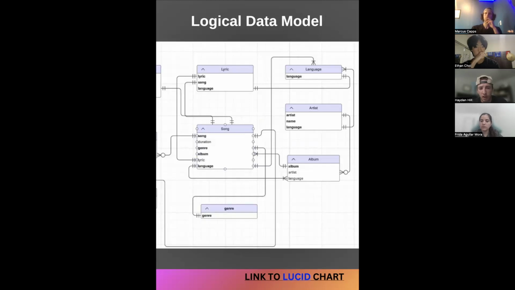We then have our song, which is one of the main things again. So user and song seem to be our main entities, as they connect to just about everything. For our song, we have different things such as the duration, the genre, the album, the lyric, and all these different attributes that attach to it. Most of these end up attaching to other things such as lyric, language, artist, and album. We even have the genre that we decided to add in there as well.